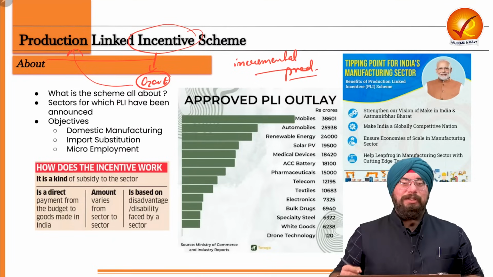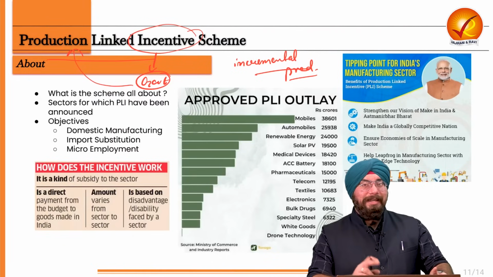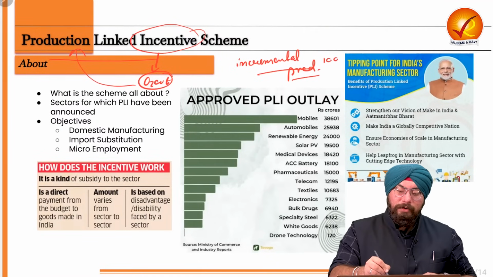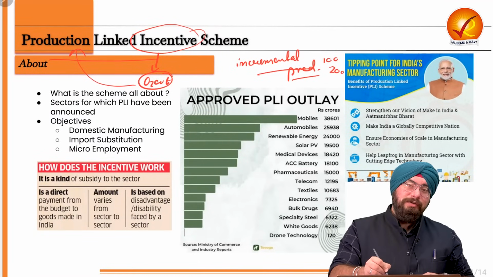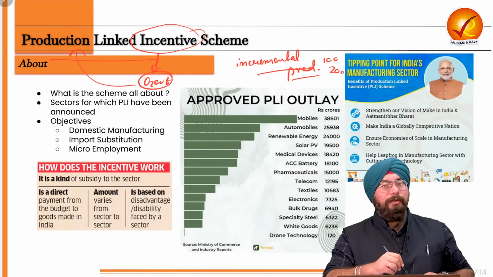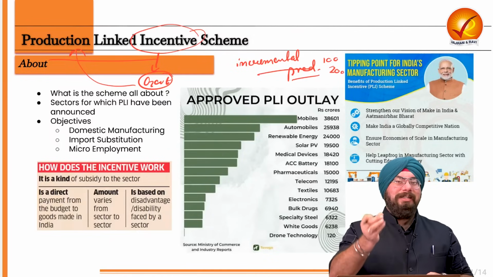In case of incremental production. That means if the private sector, the manufacturing companies, incrementally increase their production, not from 100 to 200 units, but from 1000 units to 1 lakh units, an incremental increase in production, the government will be providing them an incentive.